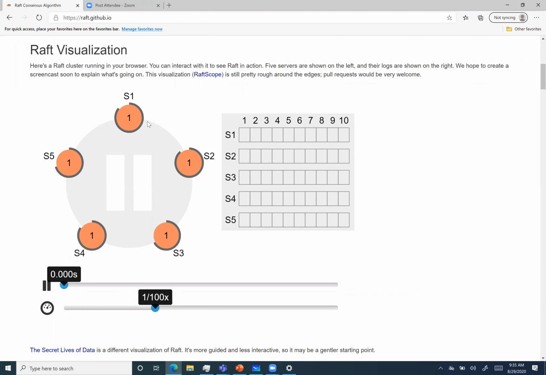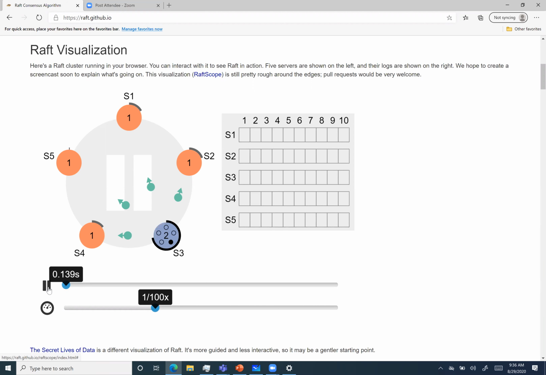And this is random. Now, the numbers 1 to 10 above are the indexes, and S1, S2, S3, S4, S5 are the log entries. Okay, so now I will play, and this timeout will happen. And it looks like S3 is going to time out first.